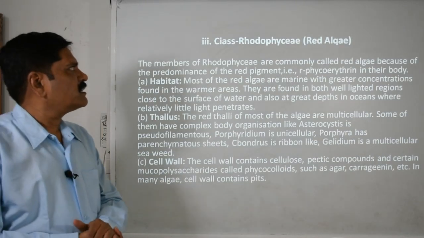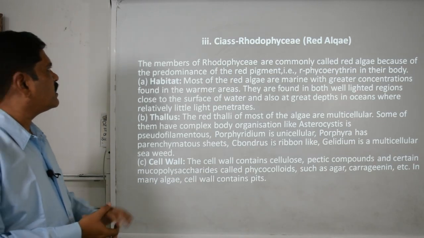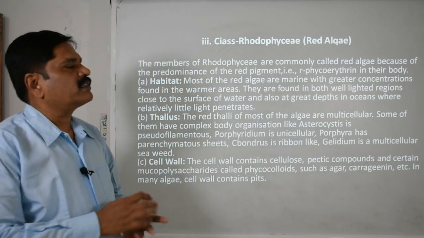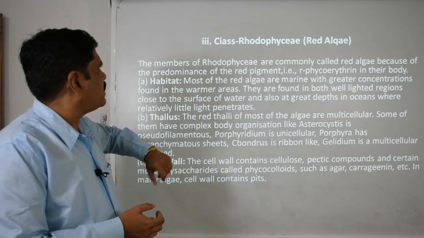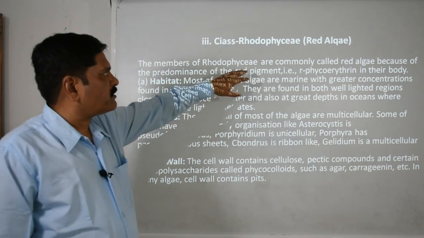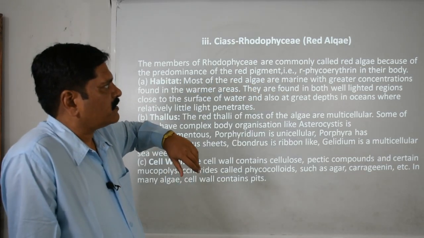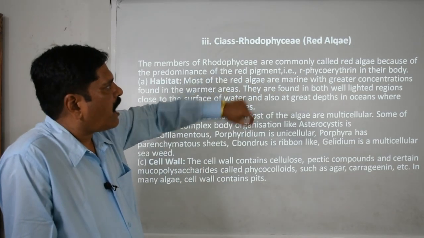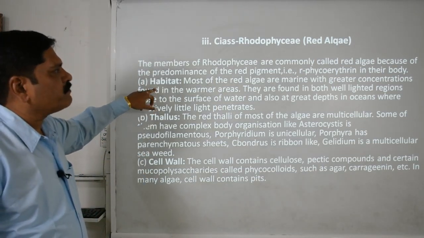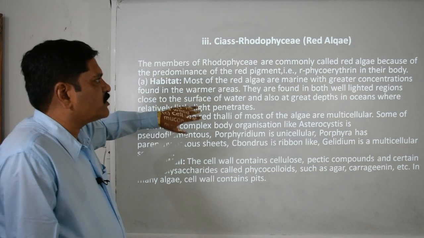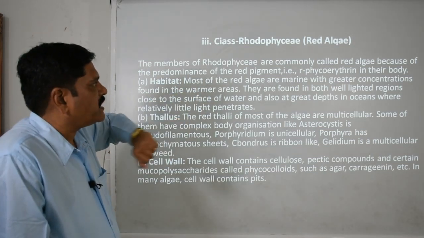Clear? Now we go to the third class, the red algae, called the Rhodophyceae. These are red in nature because of the predominance of the red pigment, R-phycoerythrin. Remember this. Their habitat is mostly marine, with greater concentrations found in the warmer areas.